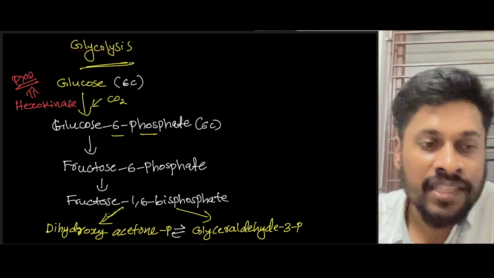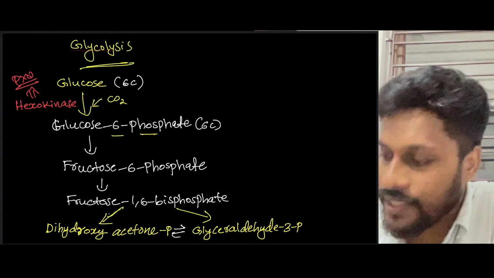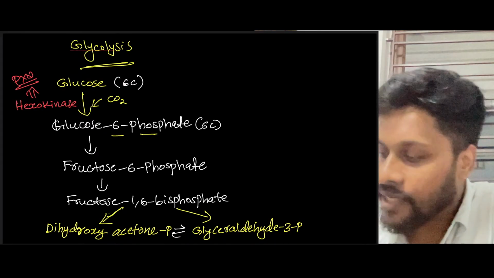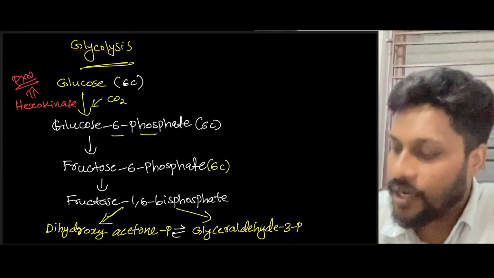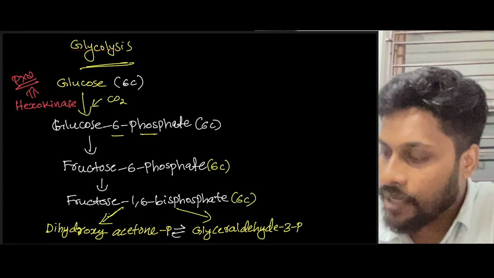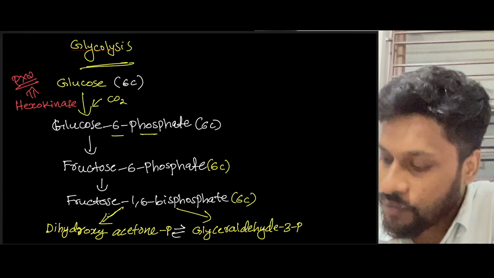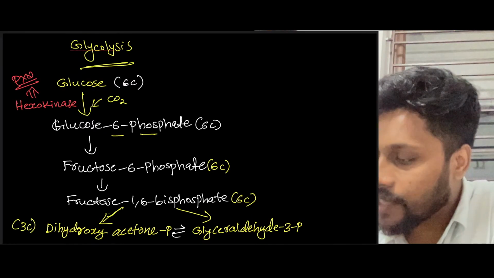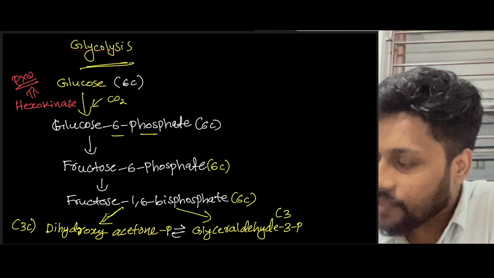When you see the number of carbons, glucose has 6 carbon, glucose 6-phosphate has 6 carbon, fructose 6-phosphate has 6 carbon, fructose 1,6 bisphosphate has 6 carbon, but dihydroxyacetone phosphate will have 3 carbon. Hence, it is a triose sugar. Glyceraldehyde 3-phosphate will have again 3 carbon.